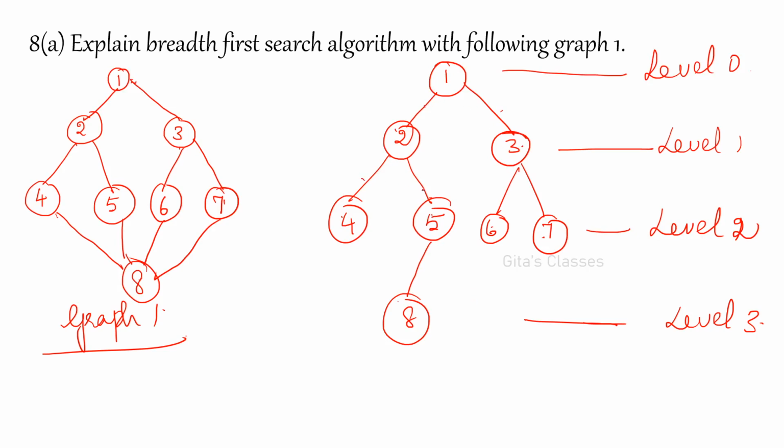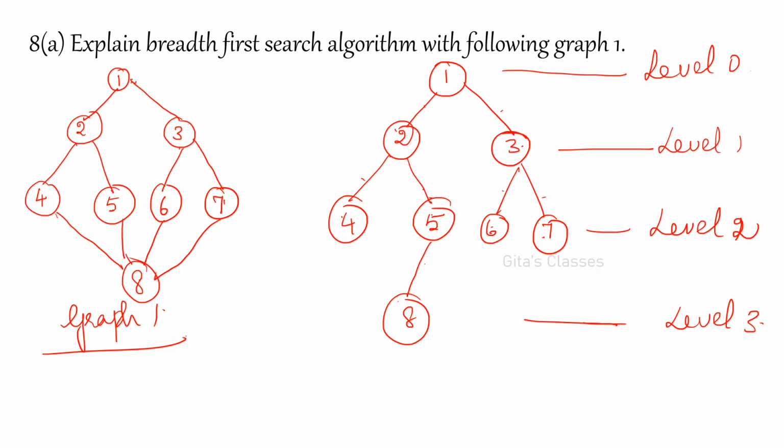1, 2, 3, 4, 5, 6, 7. N minus 1 edges. Number of vertices is 8. So 8 minus 1, 7 edges should be there, so that we will get a tree. And all these things you have to write in words. You consider 1 as the root.